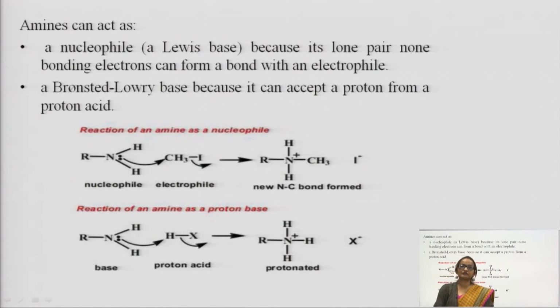If in an objective type question it is asked that amines are basic due to the presence of, and the first choice is formation of bond, second formation of proton bond, third formation of covalent bond, and the fourth is presence of non-bonding electrons or presence of a lone pair of electrons, then you should choose that option.